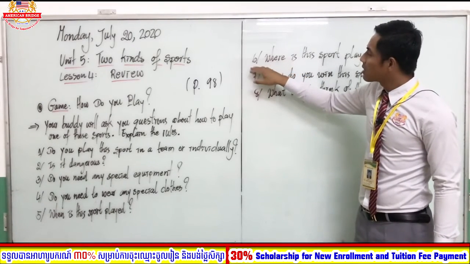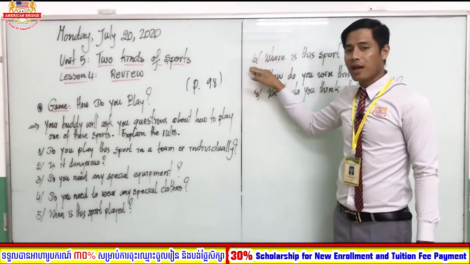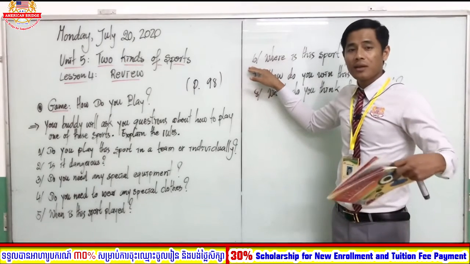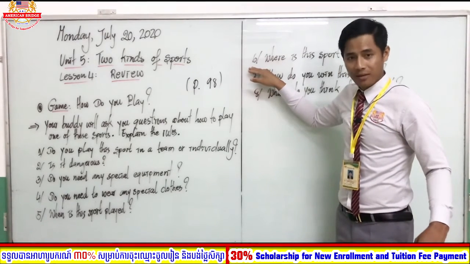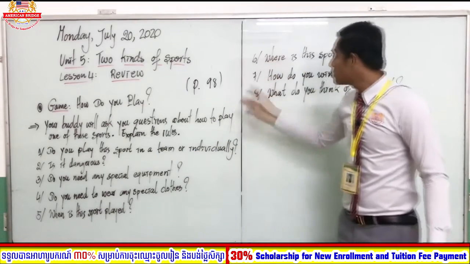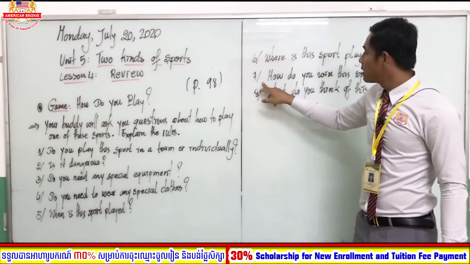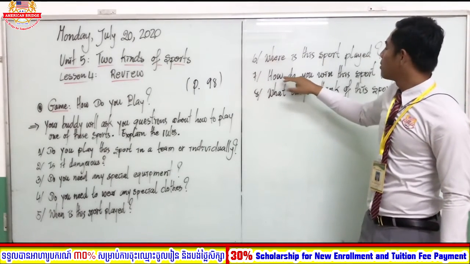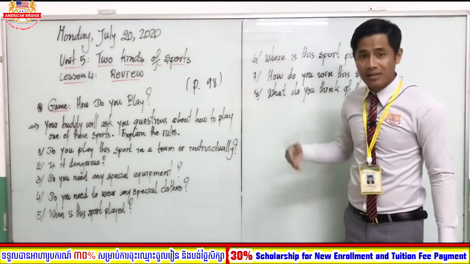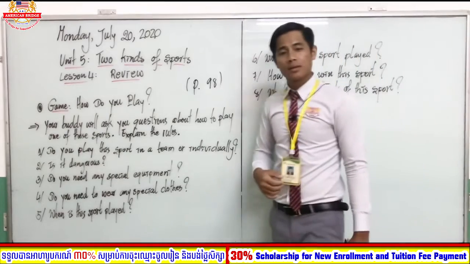So students, first what do you have to do? You have to do the introduction, right? Greeting, introduce yourself, state the topic, what you're going to talk about. And in the body, these questions can help you from 1 to 6. And in the conclusion, what you have to do is describe how to win this type of sport. And last, you have to give your opinions about that sport.